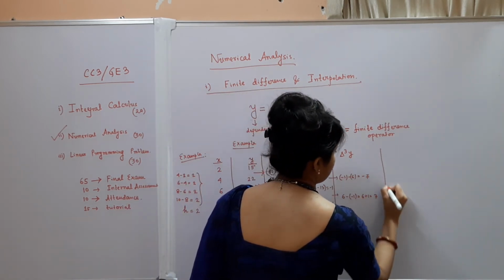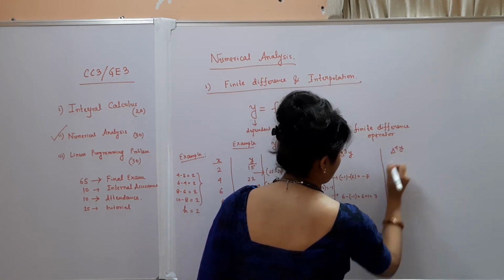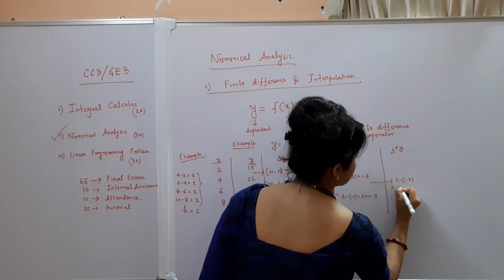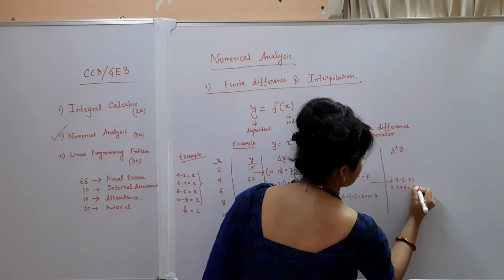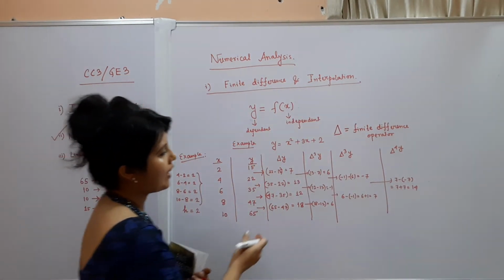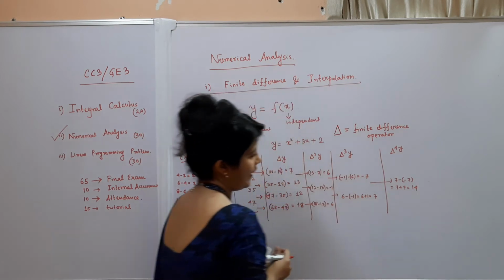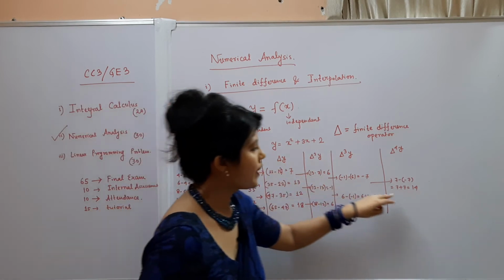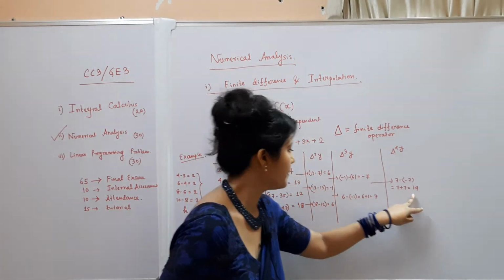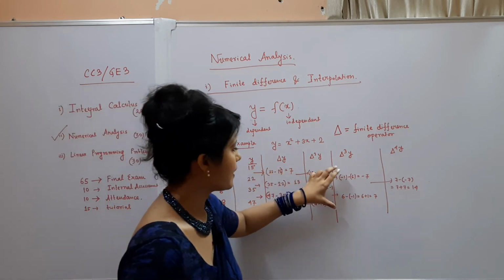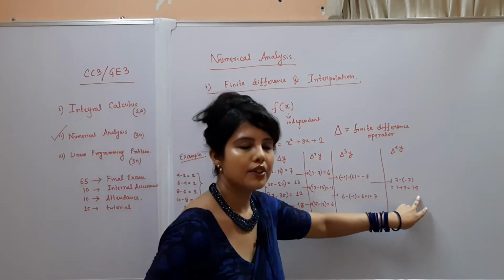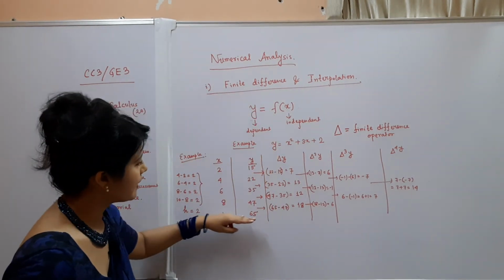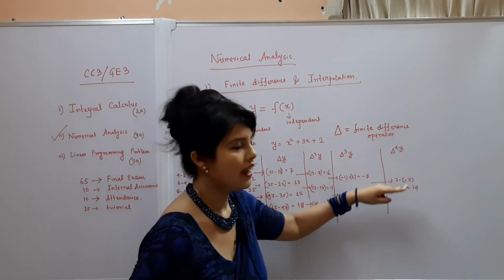Okay. Now again delta 4 y. So what will be delta 4 y? That is 7 minus minus 7, that is equal to 7 plus 7 is equal to 14. Okay. So we have reached a single value. So how long will this process continue? That is until we have reached a single value. So the process will be continued in such a way that we will get a single value. So here the single value is 14, and clearly the number of elements is decreasing in every step.